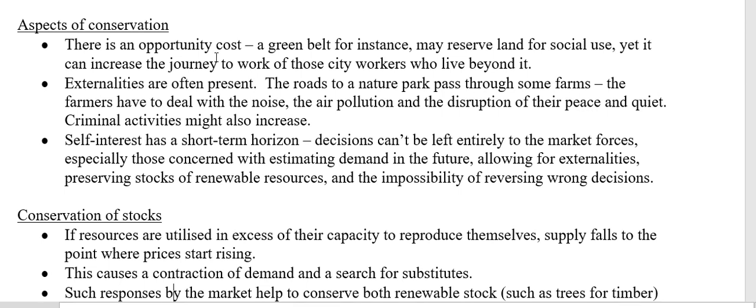Now, the first thing to remember is that when we declare a certain area as a conservation area, there's always an opportunity cost. When they, for example, declare a green belt in a residential area, that means that we cannot build buildings on it. There are green belt areas in residential areas where there is a piece of land where nobody's allowed to build. They can't build houses there. They can't put a road through there. The roads must go around the green belt.